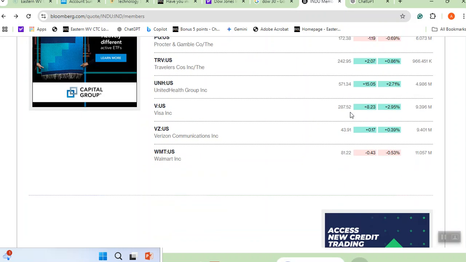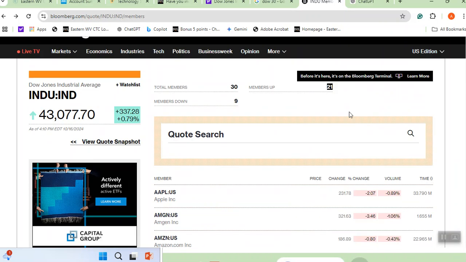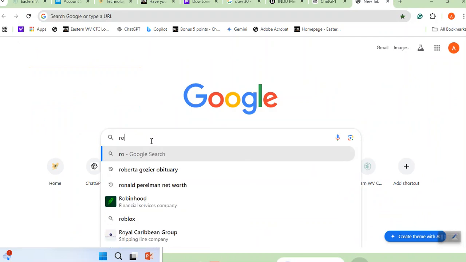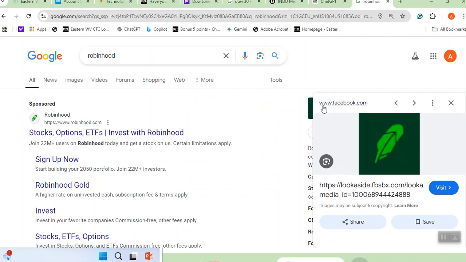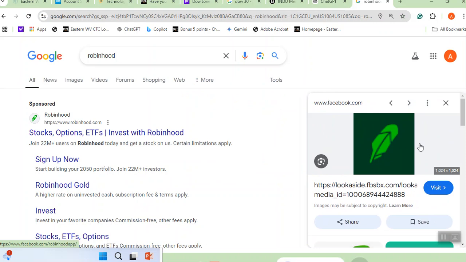I want you for now to understand what we are trying to say. Those of you who want to learn, we can discuss it. Download the app of Robinhood, and let me see if I can find it. Here it is, this is the logo of Robinhood. You can download it, connect your bank account, and bring $40 to it, maybe tomorrow. If you bring it, we are going to continue this discussion.